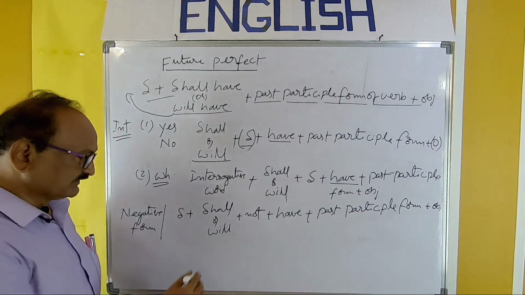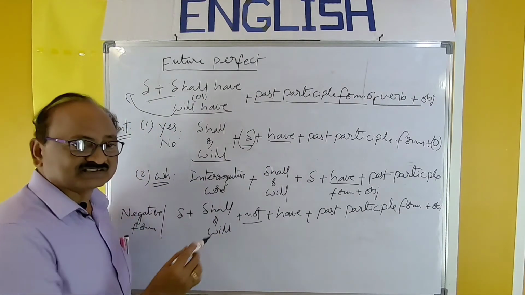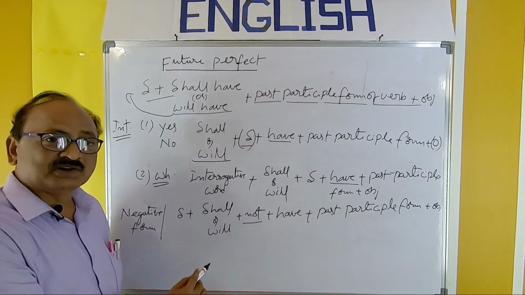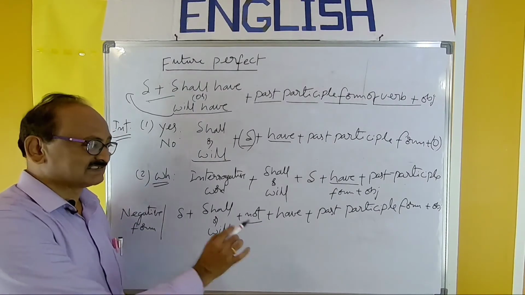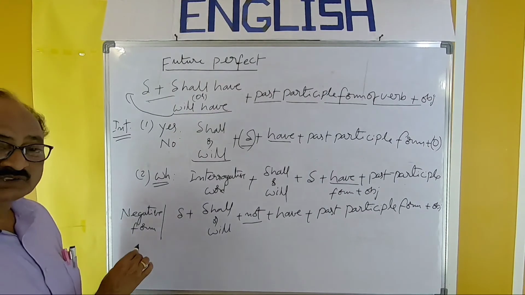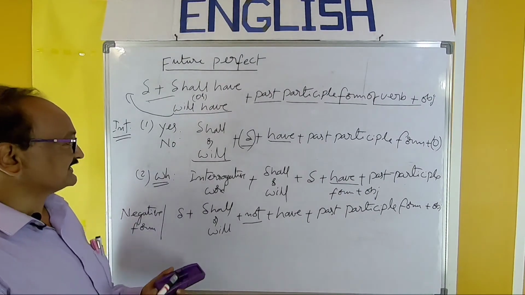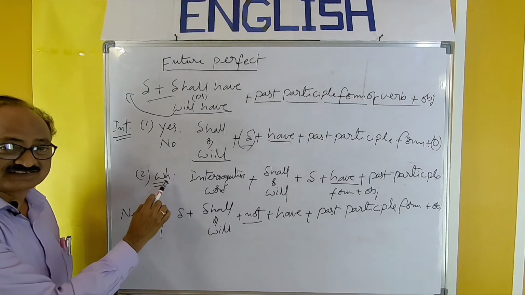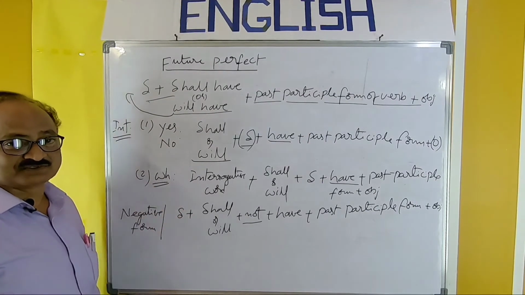So along with shall or will, you have to use not: shall not have or will not have. That is the pattern of this negative sentence. So this is the negative sentence, and this is the interrogative sentence. Next, I will give examples.